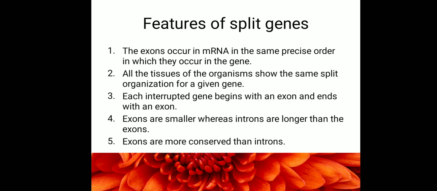Then the last feature that we are seeing here is exons are more conserved than introns. For example, as I told you, in muscular tissue there is a gene coding for hexokinase, and in a connective tissue there is a gene coding for a hexokinase enzyme. So in both these genes, in both the tissues, the exons will be the same, whereas the intron sequences could differ. The nucleotide sequences will differ. Introns will differ, whereas exons are always conserved. That is what this sentence means. These are the various features of split genes.